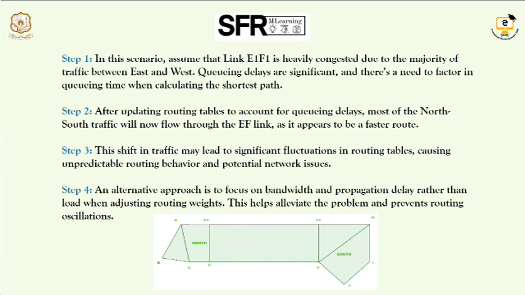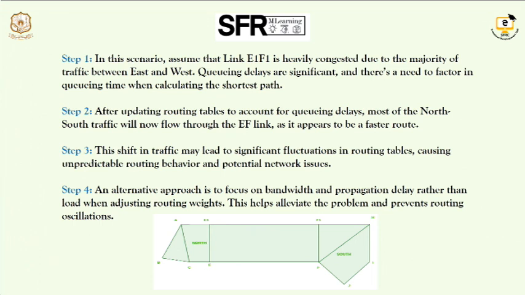So what is the next step? We have to choose the weight of the packet and another path to send the packets. After updating the account of E1 and F1 in the routing table, we have to change the network link, that is, the E and F link. The routing table suggests that E and F is the faster route. So the packets we were sending from E1 to F1, we are now transmitting through E and F.